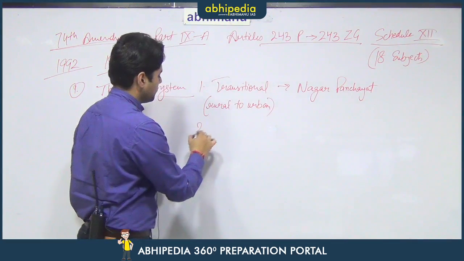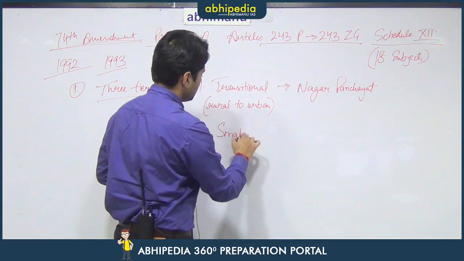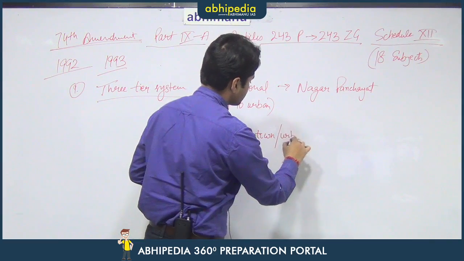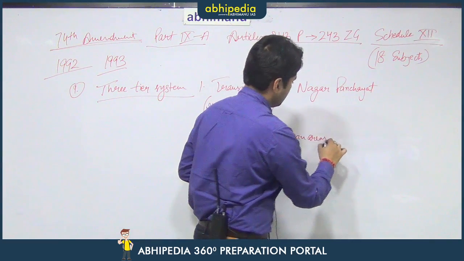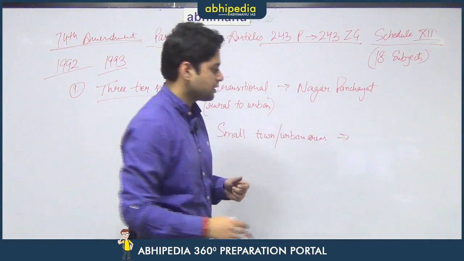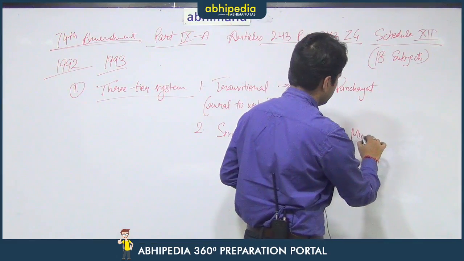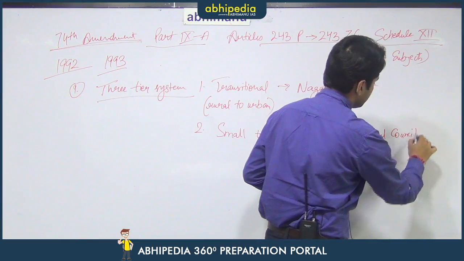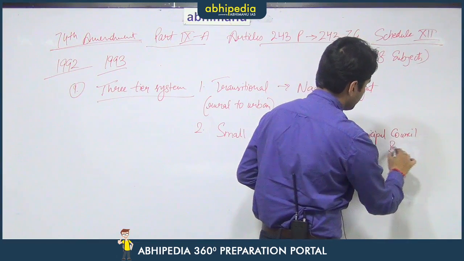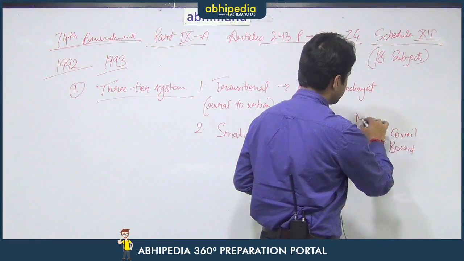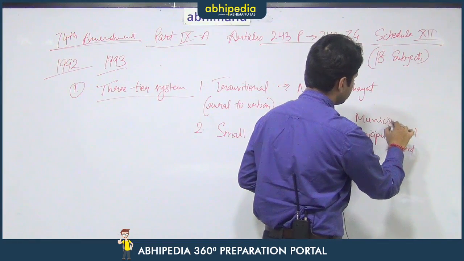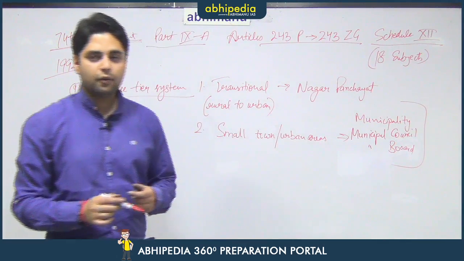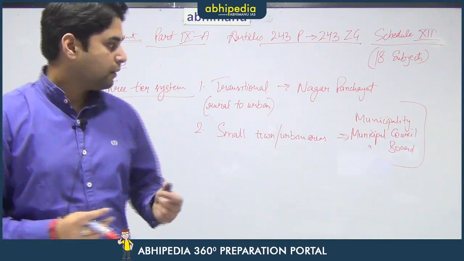Then there are small towns or small urban areas for which there are specific types of bodies which are known as municipal councils. The word council is very important here, which is also known as municipal board or municipality. So, all these are the terms that are used interchangeably for a small town body.